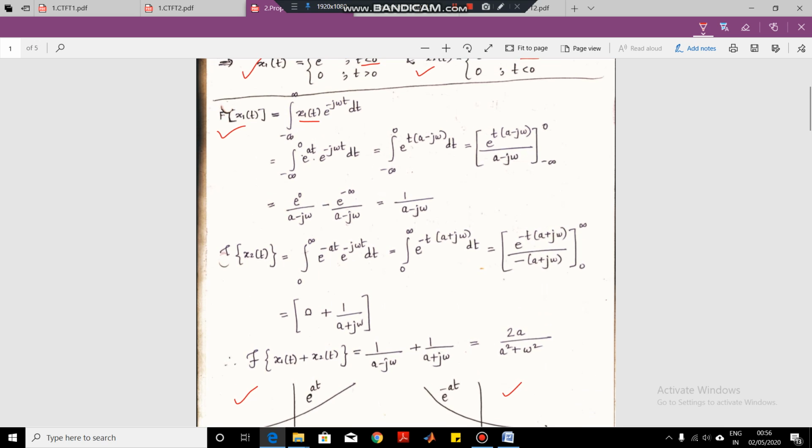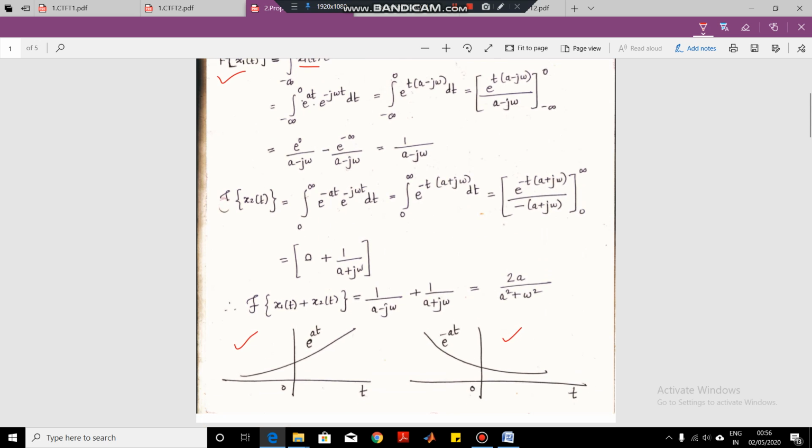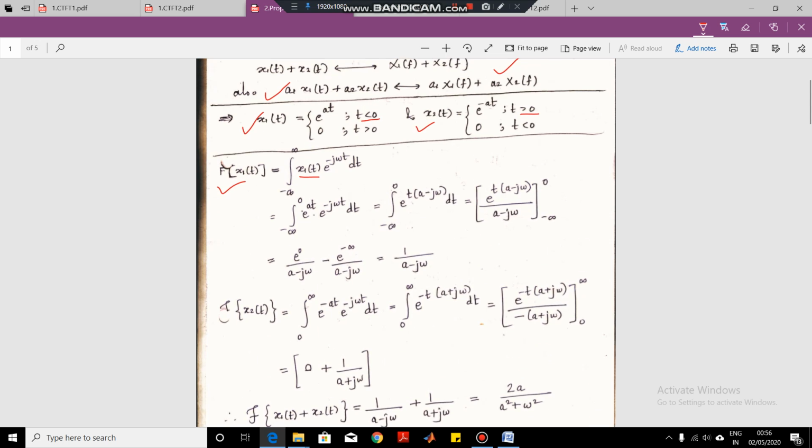So my integration will be from minus infinity to 0, because the signal exists for t less than 0 and it is 0 for t greater than 0. So above 0, that is 0 to infinity, the value of the signal is 0. So my integration limit will be minus infinity to 0.